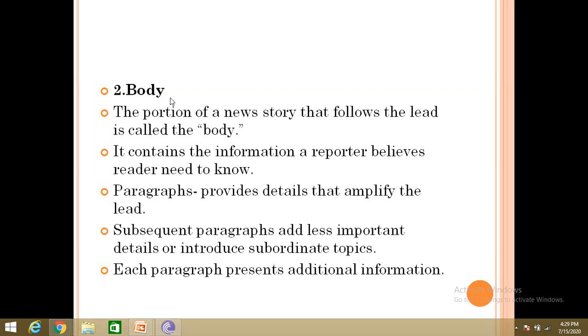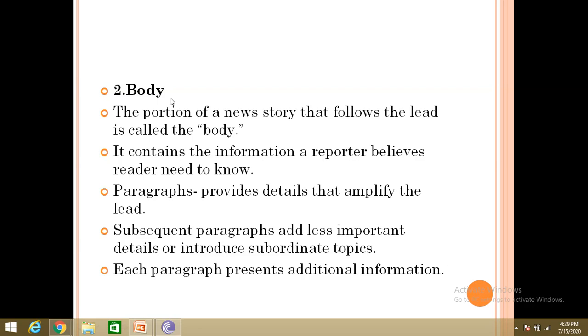I'm reading the headline now. "At 608, state registers its highest single day spike." So this is actually the headline. And the first paragraph here is called the lead. "A massive surge in local transmission of COVID-19 in the coastal hamlets in the capital district of Thiruvananthapuram has resulted in the state recording its worst single day spike." Okay, this is actually the lead.